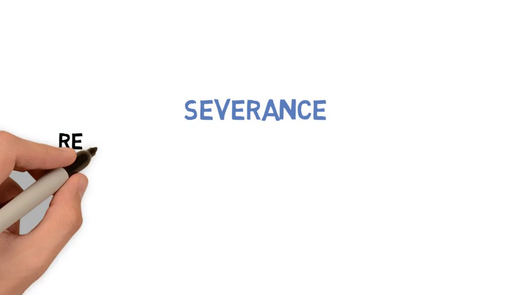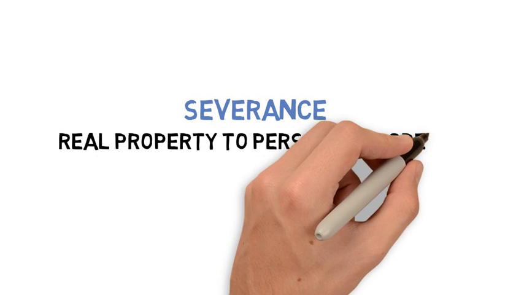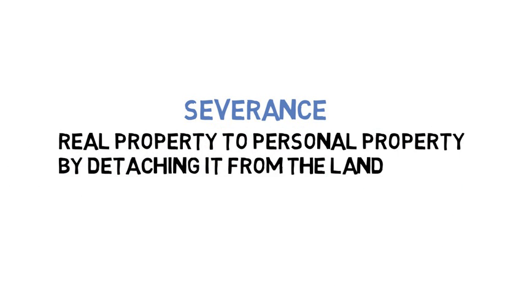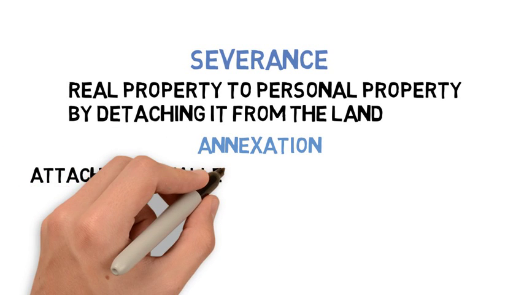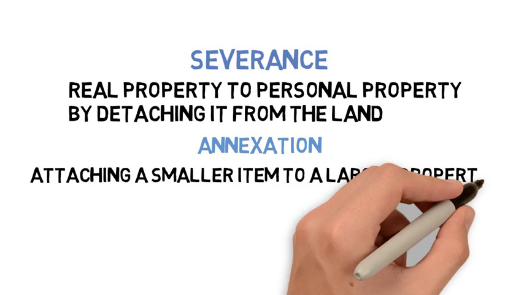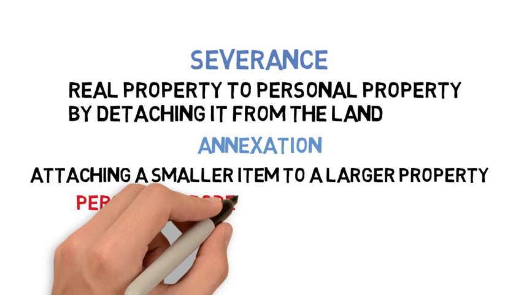Severance is changing an item from real property to personal property by detaching it from the land, for example, cutting down a tree. Annexation is the addition to property by the act of attaching a smaller item to a larger property, as in attaching personal property to real property.